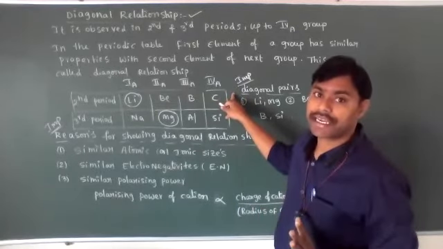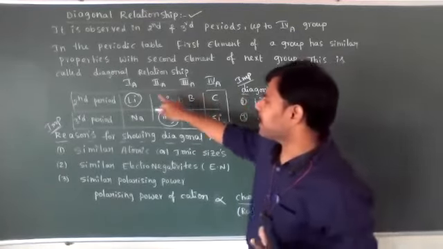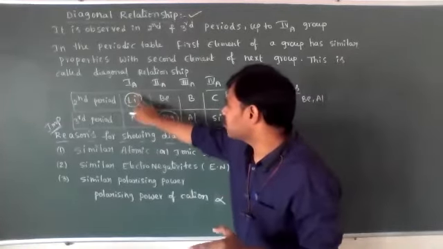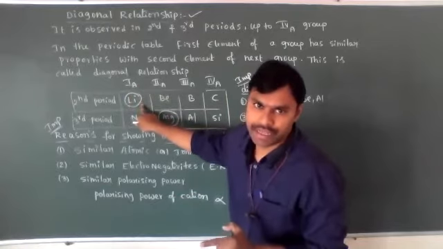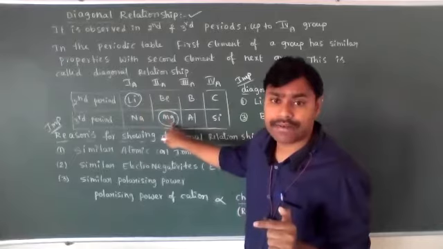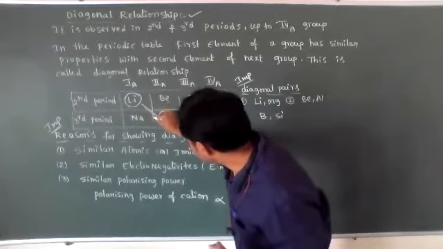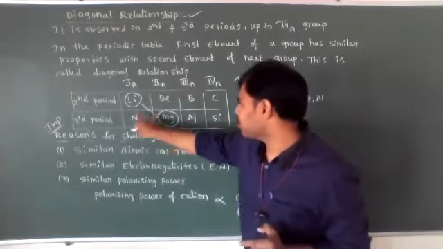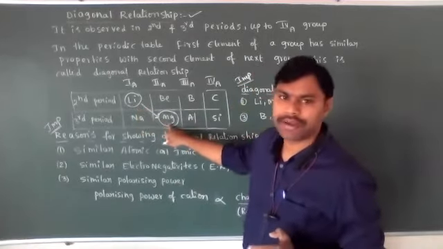What is the definition for diagonal relationship, dear students? In the periodic table, in the first group, the first element is lithium. It has similar properties with the next group's second element. That is known as diagonal relationship. One important diagonal pair is lithium and magnesium.